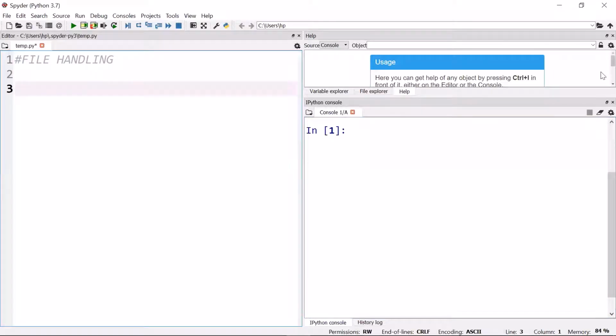Hello, in this video, we'll talk about file handling. Whenever we store data in variables in our program, we can use its value only till the program is running. As soon as the program comes to an end, the variables, the values, the data which we have taken from the user, it's all gone. So if we want to save the data permanently, what can be done? The answer is file handling.